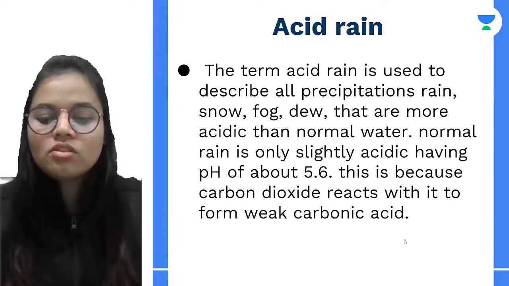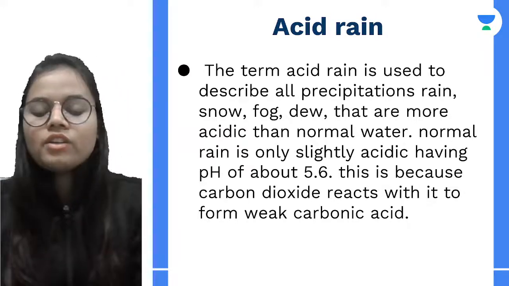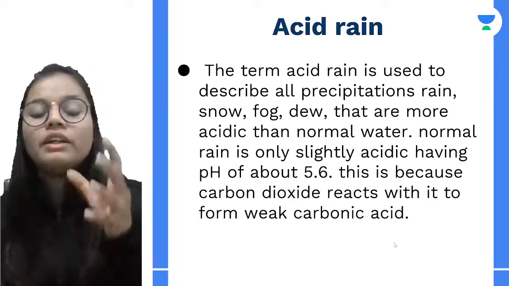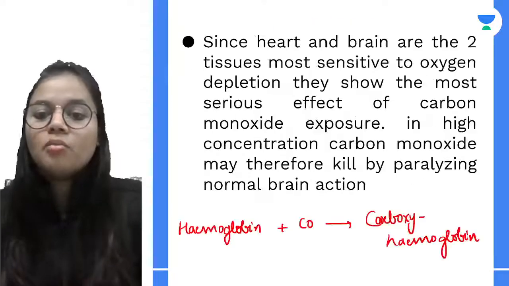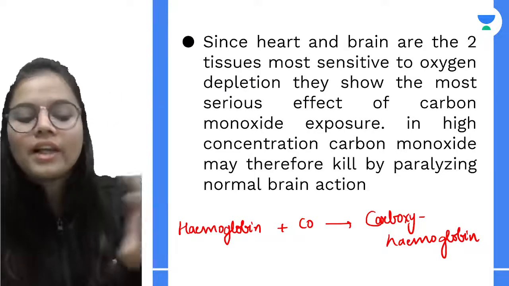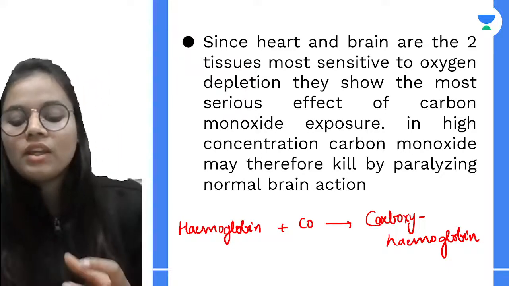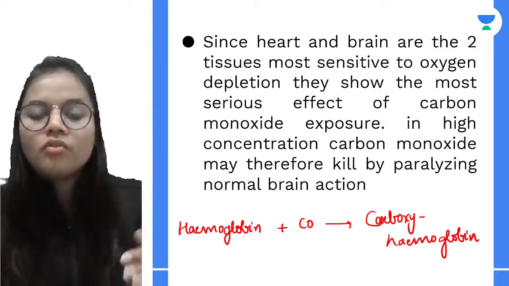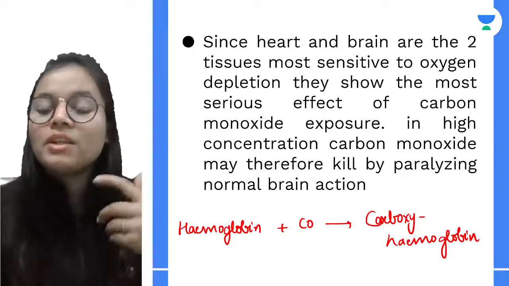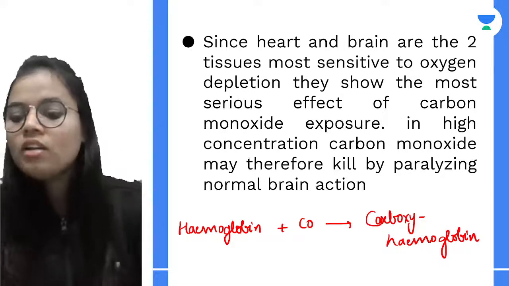Next let's talk about acid rain. All right, but before moving on to acid rain, first let us discuss how we can reduce this carbon monoxide pollution. The very first thing is we can switch to cleaner fuels. Next, we will be seeing why pollution is being caused, the principal causes of pollution, and then we will try to reduce that problem.